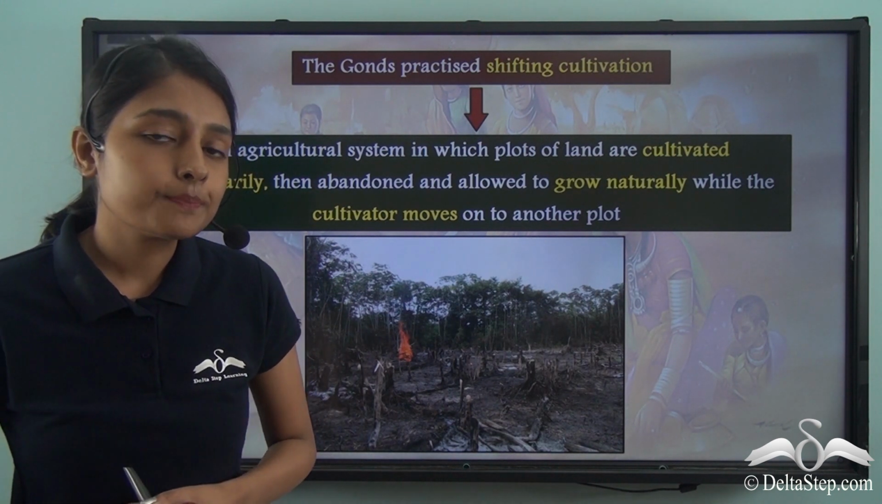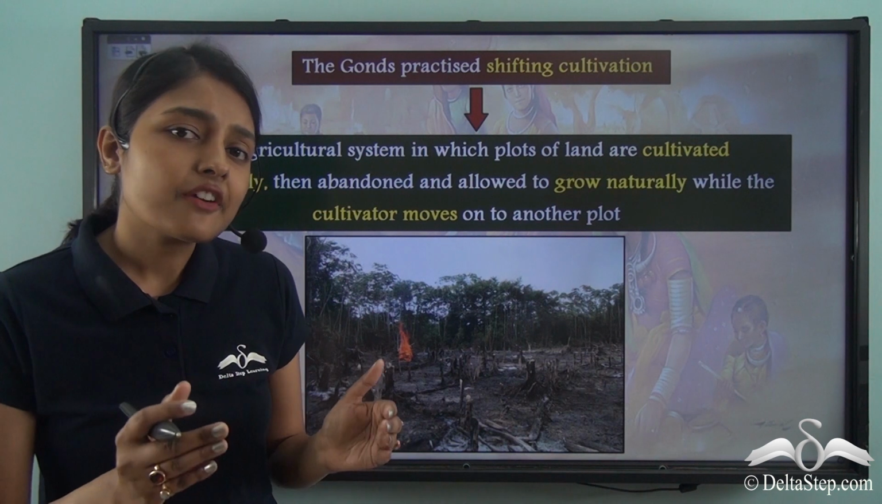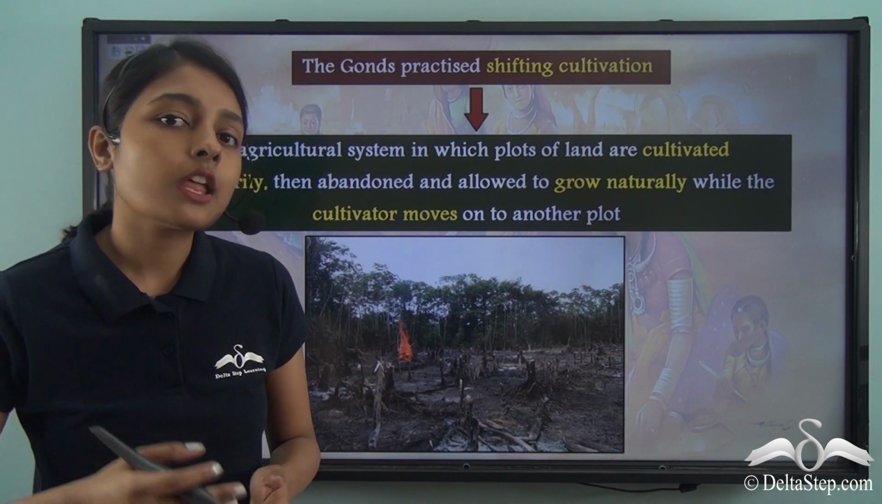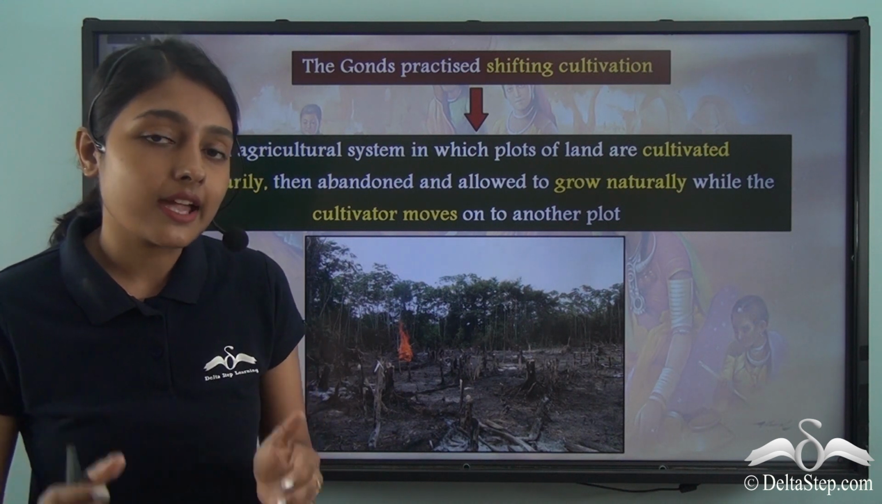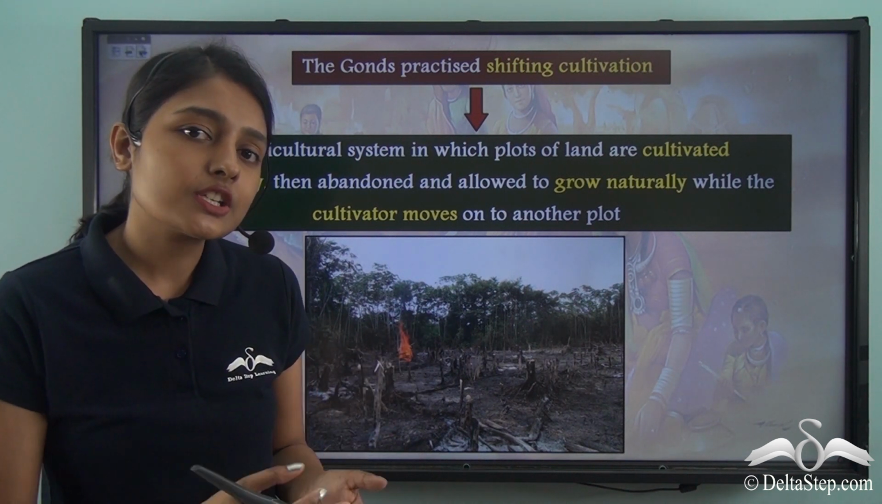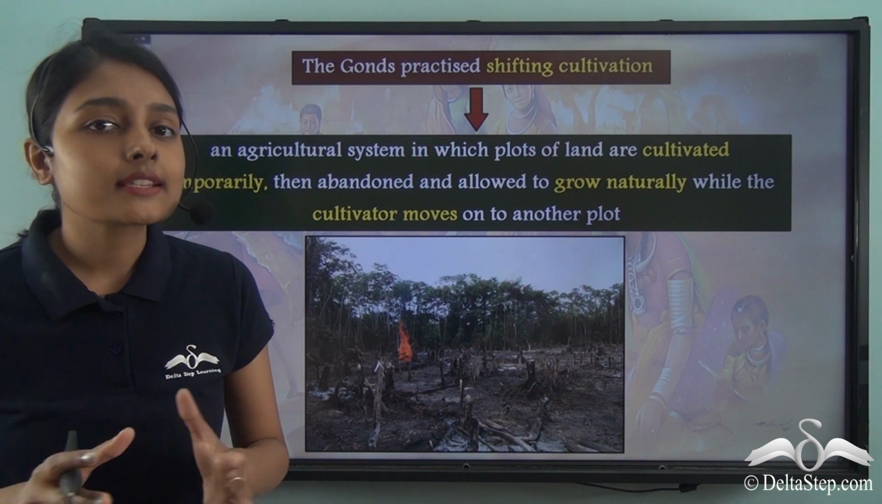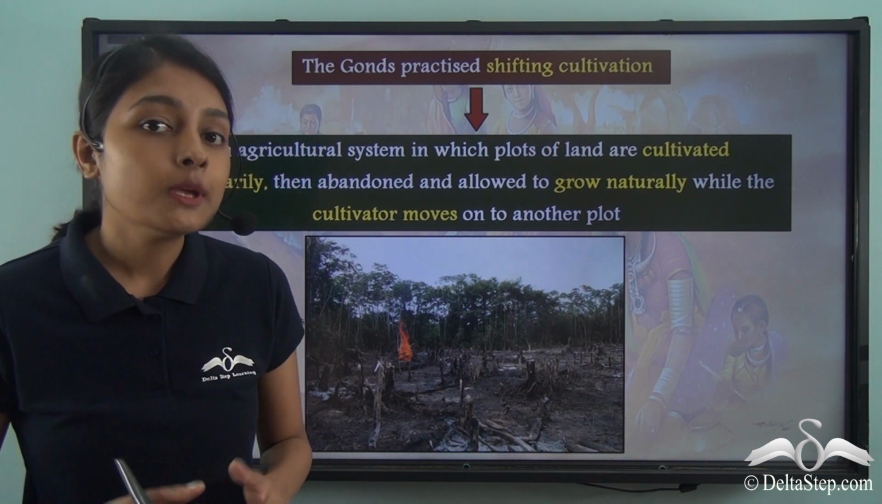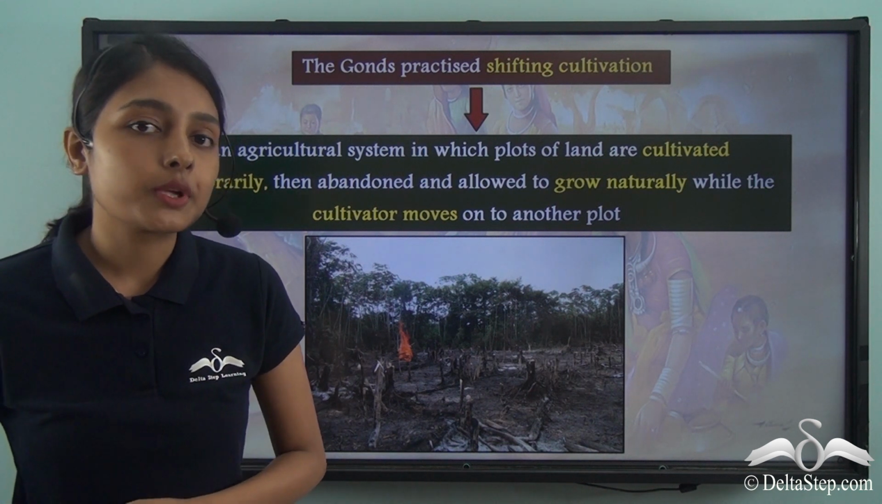But what do they do? After that one region of land is rendered infertile, people now move to different regions where they practice shifting cultivation on newer lands. So this is a practice that was followed by the people of the Gond tribe to get food for the growing population.